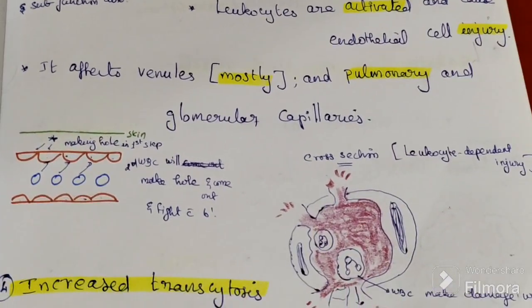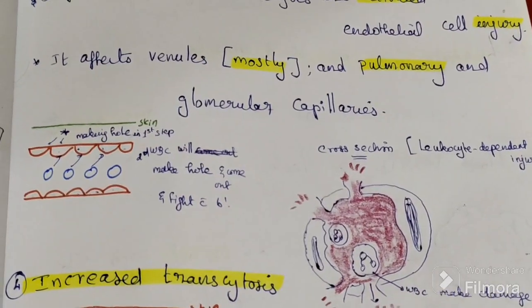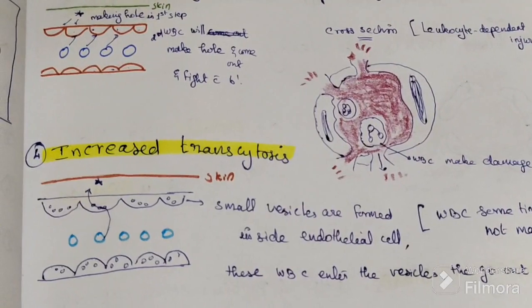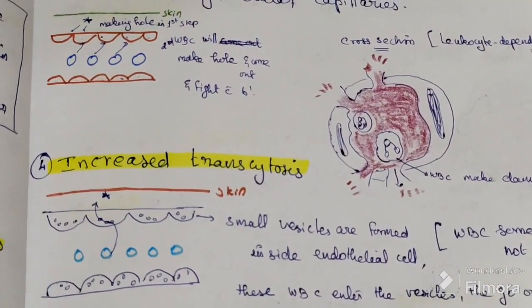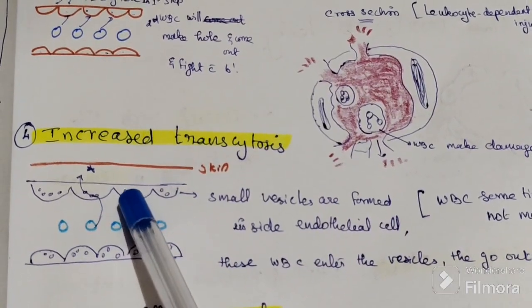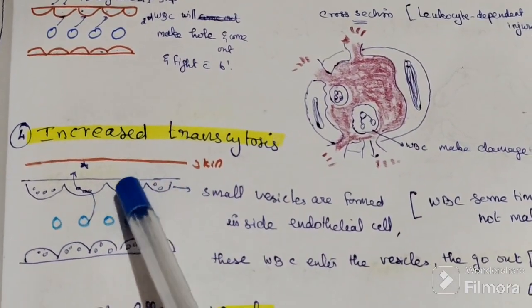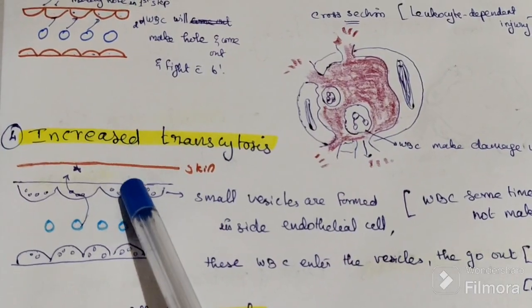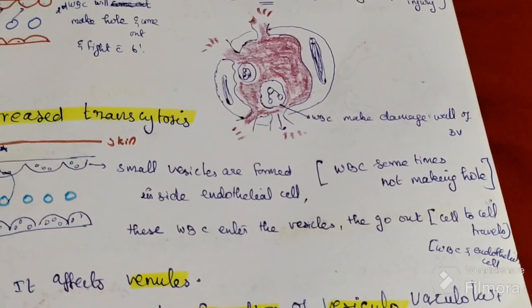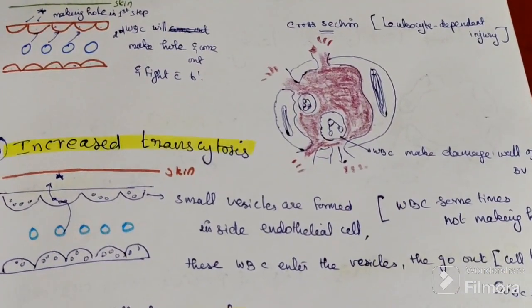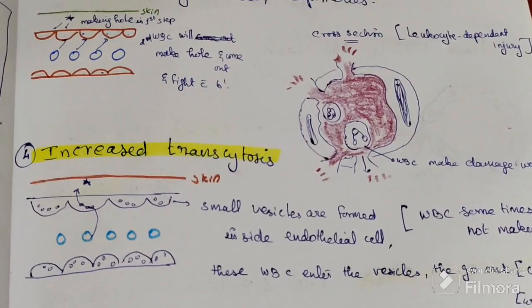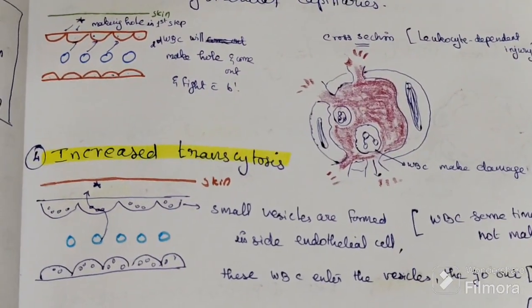Fourth one is increased transcytosis, that is cell to cell movement.